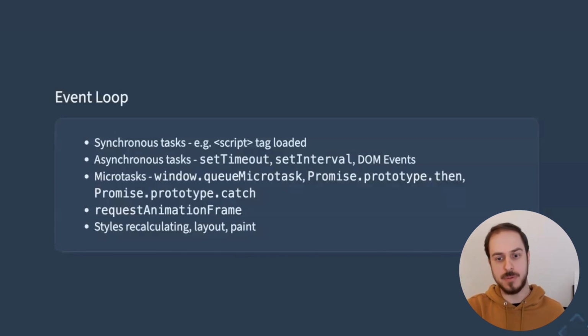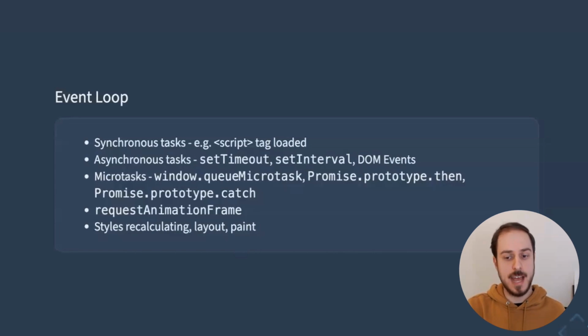Another example of a task is DOM event callbacks. These are usually the likes of mouse click or keyboard typing. In each run of the event loop, tasks will be taken from the queue and executed. So there is one task per run.